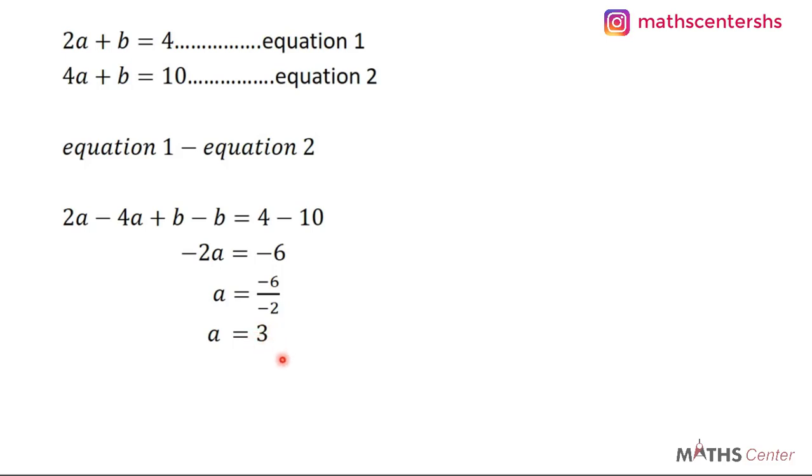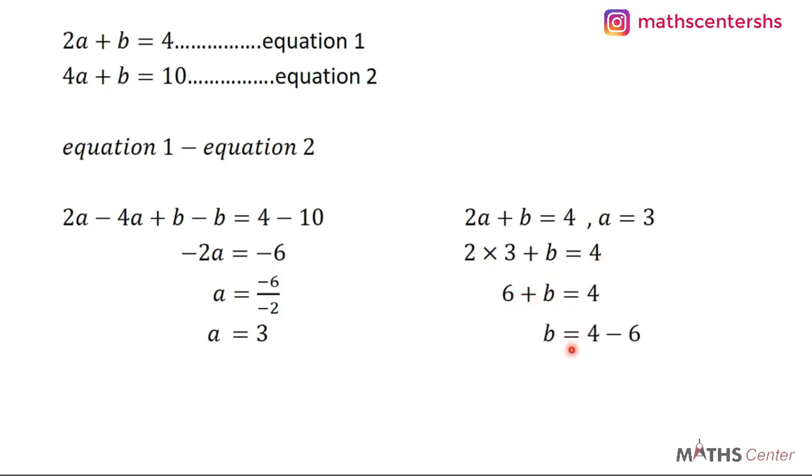We need to find b. So I'm going to substitute a into the first equation. We know that 2a plus b is equal to 4, but we have found a to be 3. So I replace a with 3. That will give us 2 times 3 plus b is equal to 4, which will be 6 plus b is equal to 4. So b will give us minus 2.